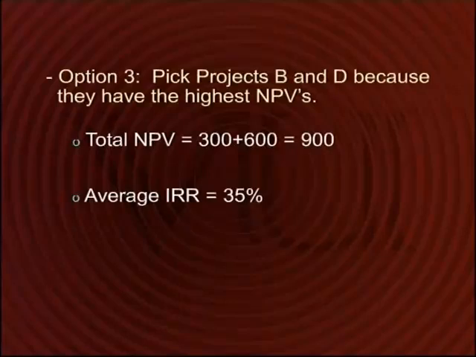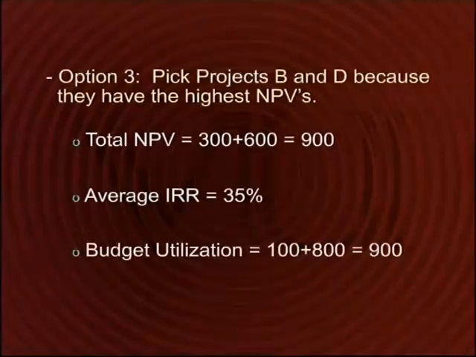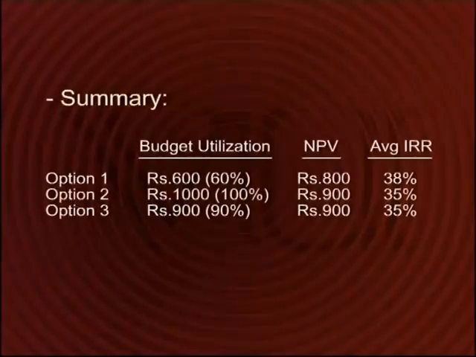And finally, the budget utilization for this portfolio is initial investment of 100 for project B plus initial investment of 800 rupees for project D, adding up to a total of 900 rupees. So, in this particular option, we are utilizing 900 divided by 1,000, which is 90% of the total budget. Now, let's take a look at our conclusions in summary form.